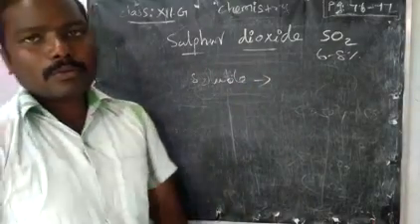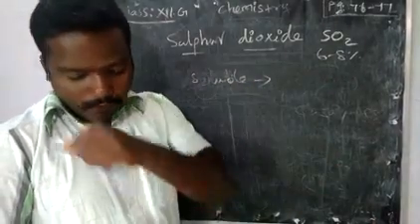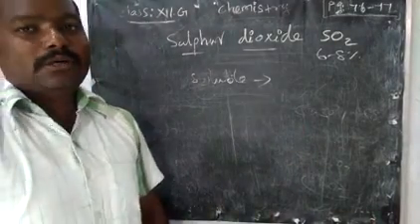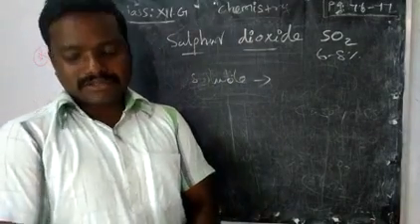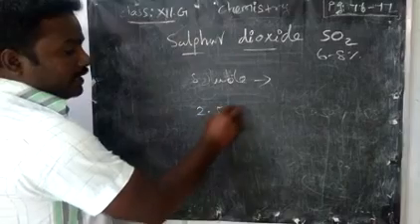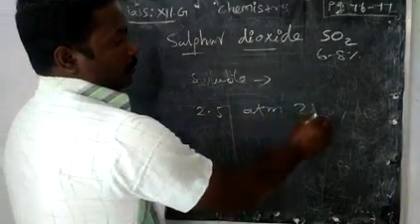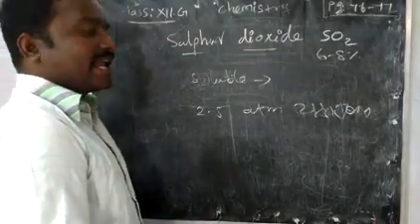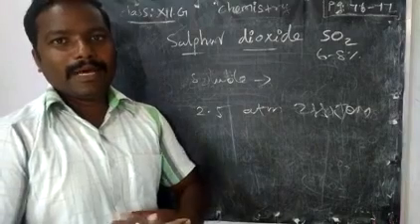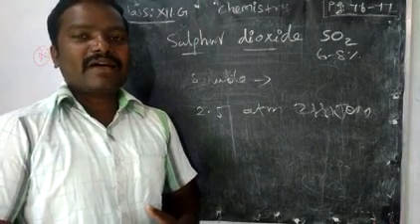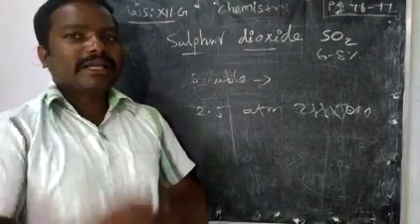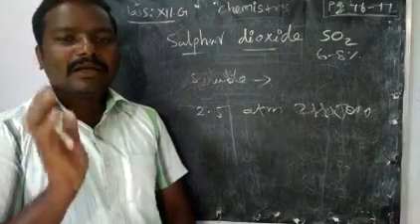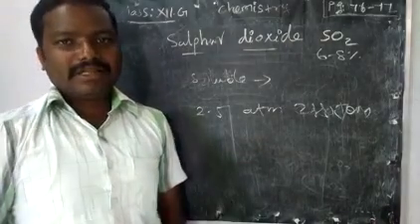Also, sulfur dioxide gas can be converted into liquid sulfur dioxide. If you want to liquefy the gas, we can do it at 2.5 atmospheric pressure and 288 Kelvin temperature. One more thing, it is heavier than air. If you compare with air, sulfur dioxide is heavier, so it will not easily go up, it will stay in the bottom layer of the air. That's why it easily affects people.